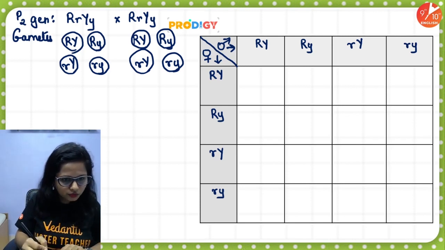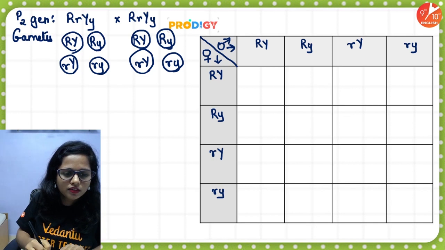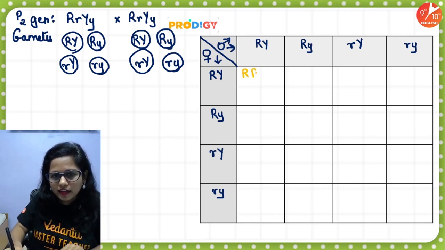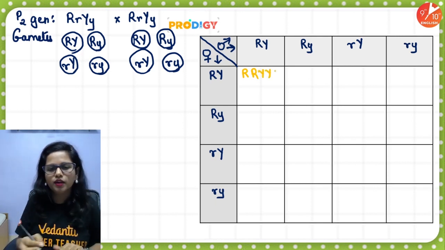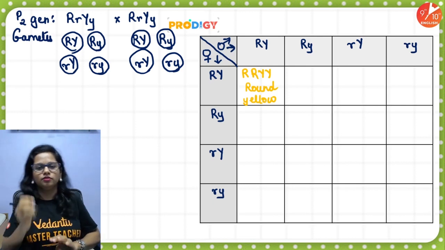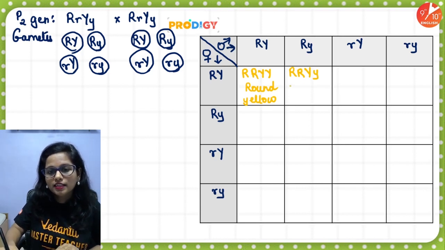So I will be using a different color. Okay, so yeah, chalo, let's fill in capital R, capital R, capital Y, capital Y. Of course, the seeds will be round, yellow, right? Then, second one, capital R, capital R, capital Y, small y. Again, the seeds will be round, yellow, isn't it?